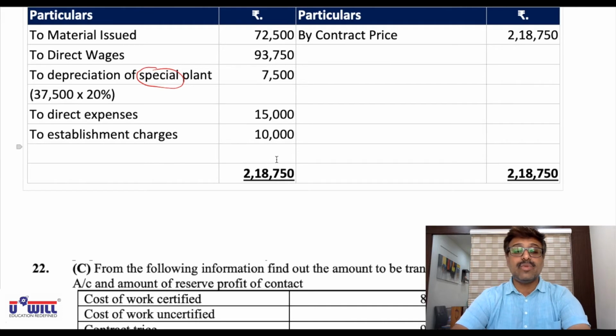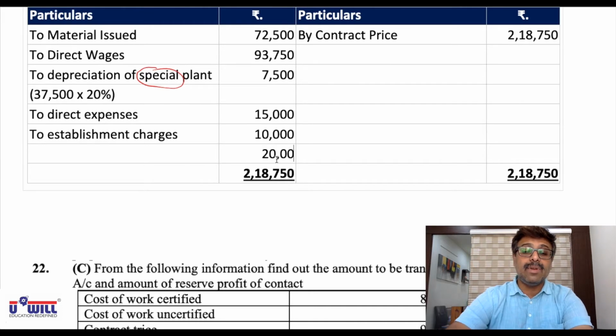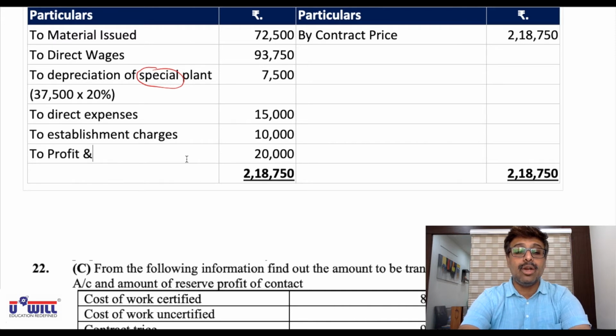Whatever balance remains, 20,000 balance remains, that will be straight away transferred to profit and loss account. Okay, straight away it will be transferred to profit and loss account, balancing figure.